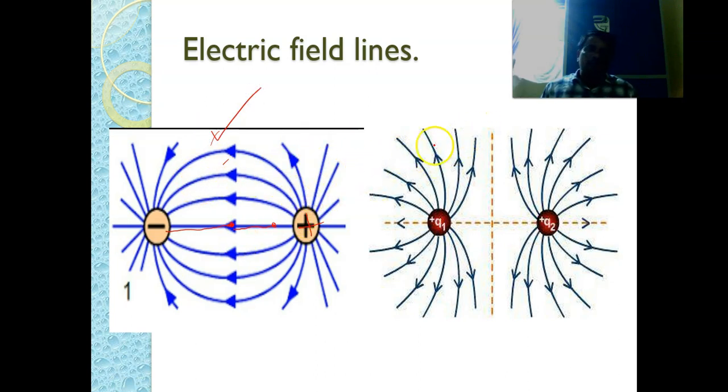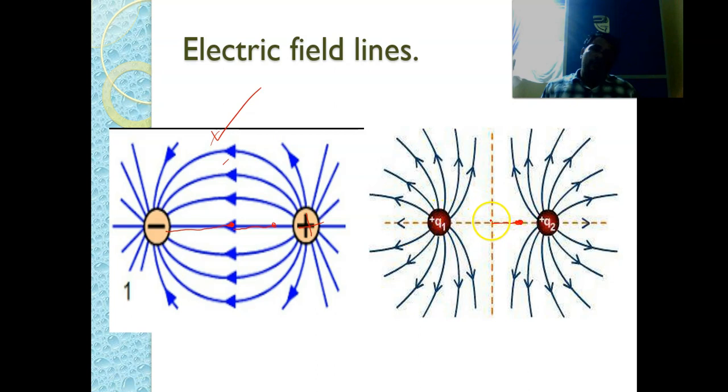So in another case, if we consider both of them as positive charges, let us bring one positive charge from somewhere at infinity to this particular point. If we consider both of them as equal charges, this charge is at a long distance from that charge. That means the force of repulsion on this unit positive charge from this charge will be less, but the force of repulsion on this unit positive charge from this charge will be more. That's why it moves in this direction.